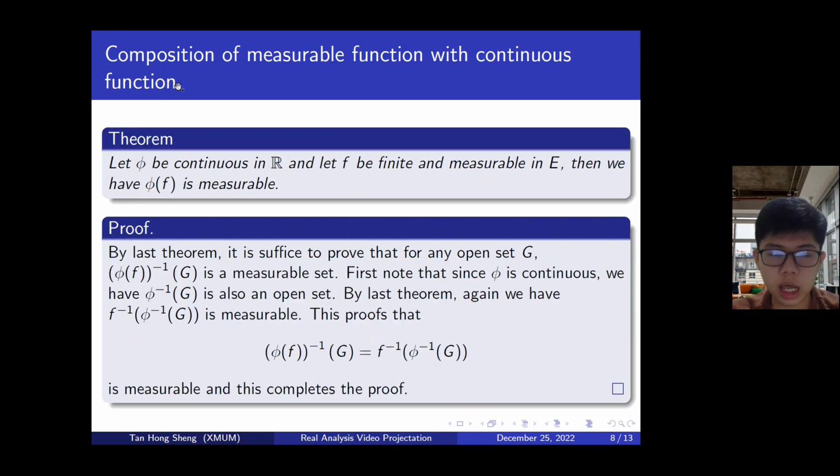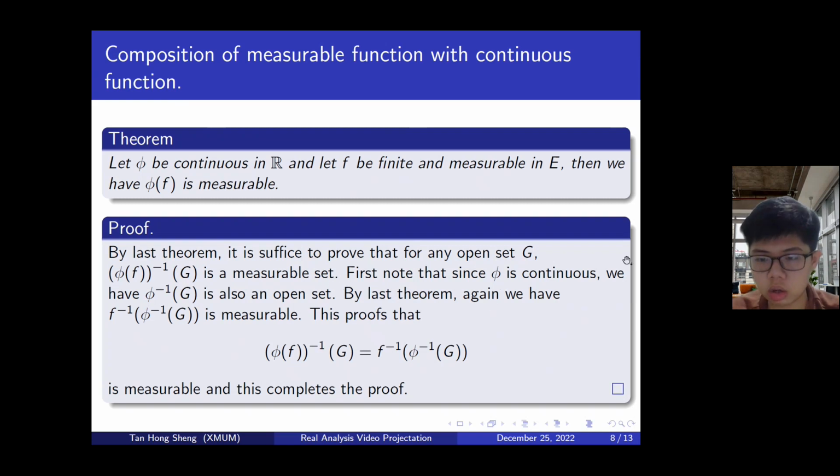Now let us look at our theorem. Let phi be a continuous function on R, and let f be a finite and measurable function on E. Then phi composed with f is measurable. Since f is finite, by our last theorem, we just need to prove that for any open set G, the inverse of phi composed with f of G is a measurable set.